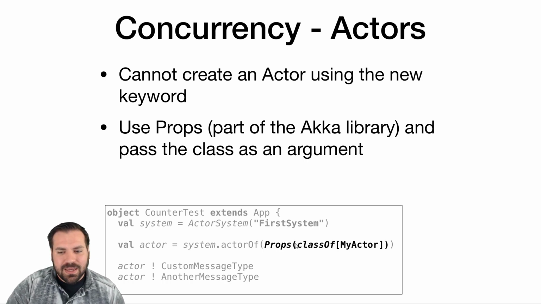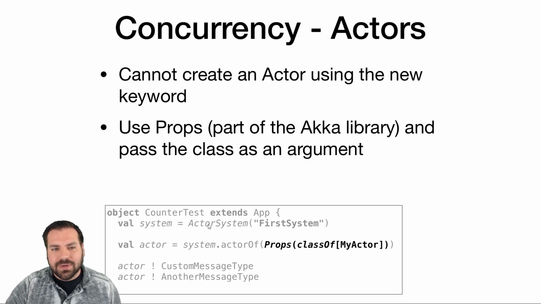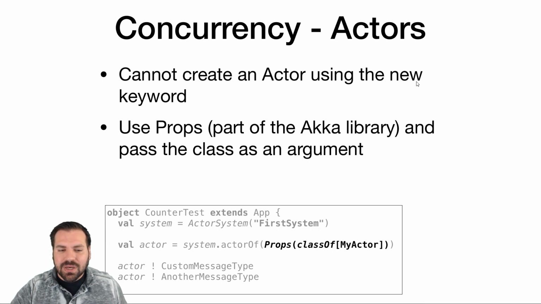You can't do that. So this is going to create an actor of type myActor, add it to the system, and return a reference to that actor. You can't create an actor, I mean, you can, but you can't add it to the system. You can't create an actor and add it to an actor system using the new keyword. That's not how we create actors. We're going to use this props class of actor of. We're going to use this syntax. This is always the same syntax except for the name here.